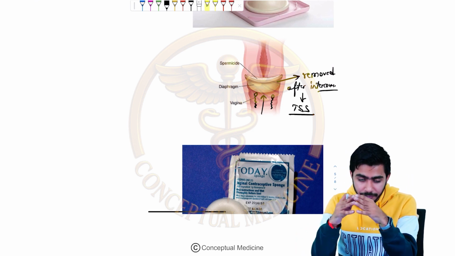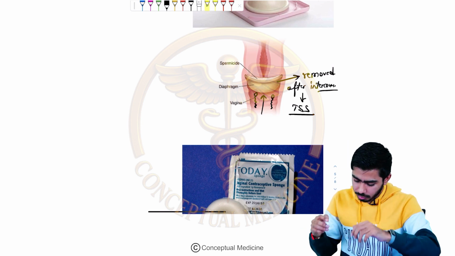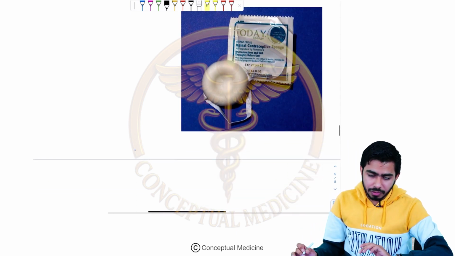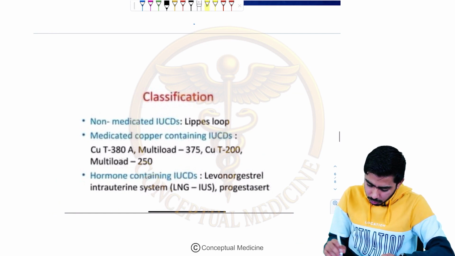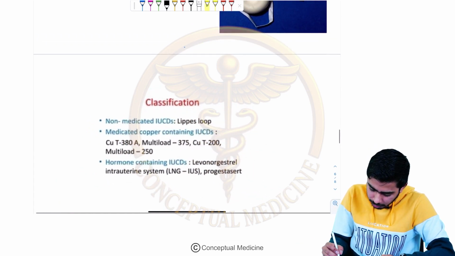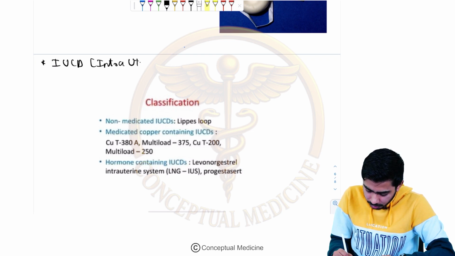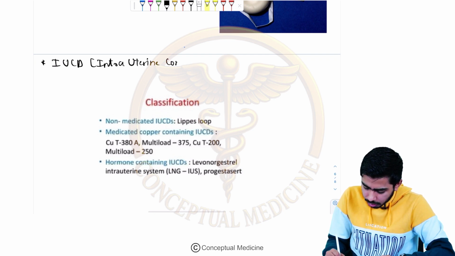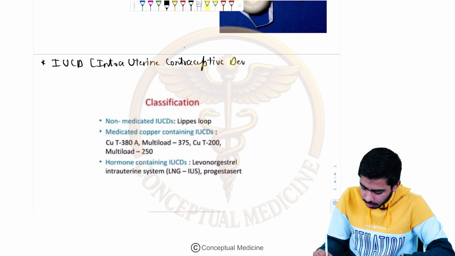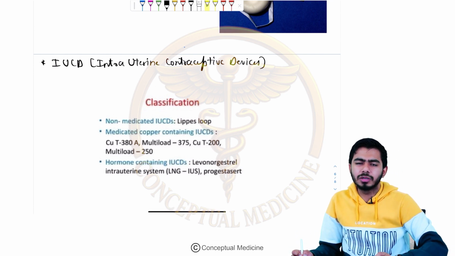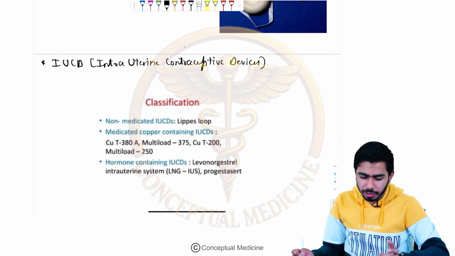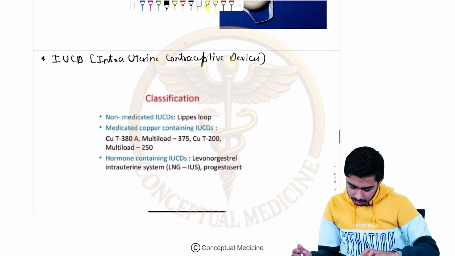Now we shall move on to the intrauterine contraceptive devices, okay? So very important, guys. So this was the Today sponge. We have talked about that as well, right? Now we shall move on to the intrauterine contraceptive devices, IUCD. Very frequently they are throwing the questions from this topic as well. Some people call them IUDs, intrauterine devices or intrauterine contraceptive devices, whatever you want to call it, the concept will remain the same.